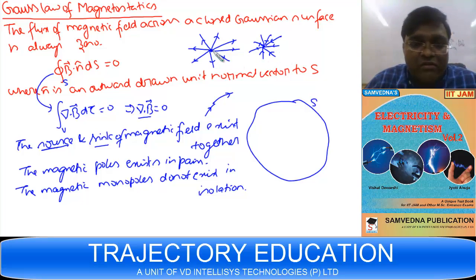This kind of source or sink do not exist in isolation, right? You have this kind of field lines in case of electrostatic field, but you can't have them in magnetic field. So this kind of lines are ruled out. I can make use of this at one more place.